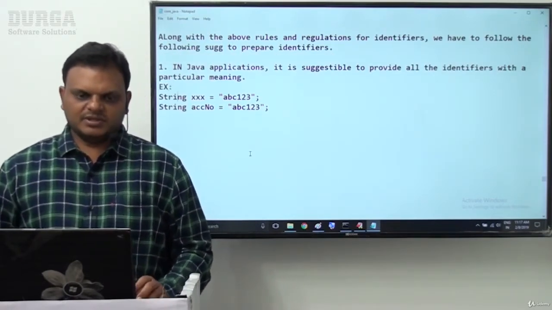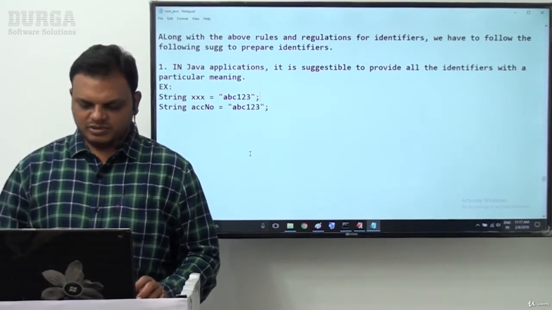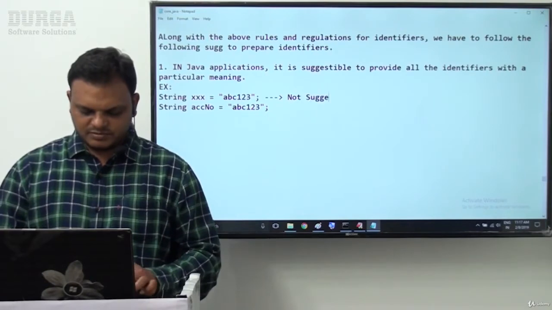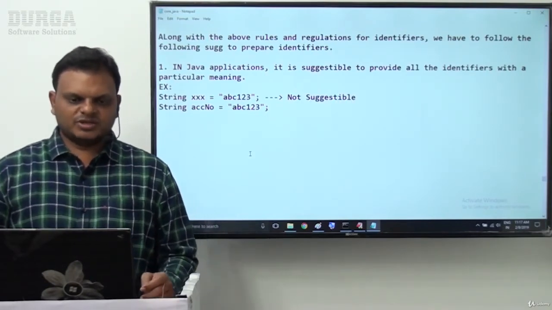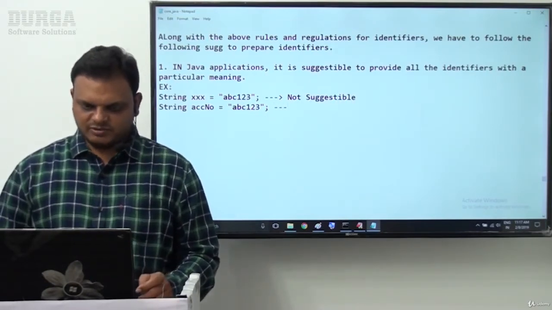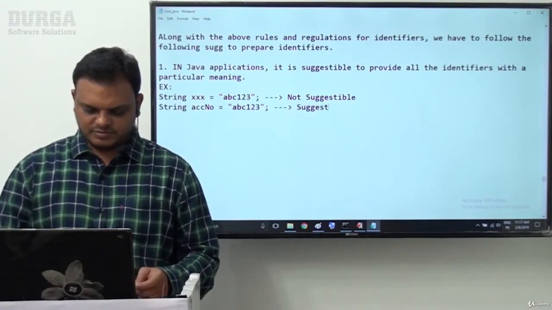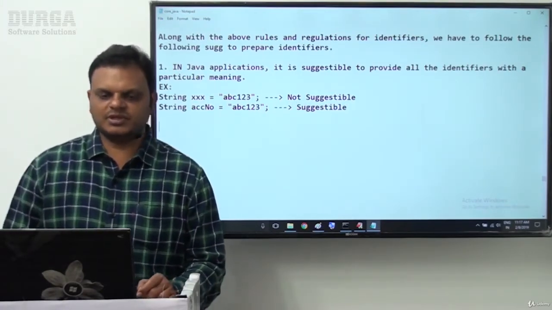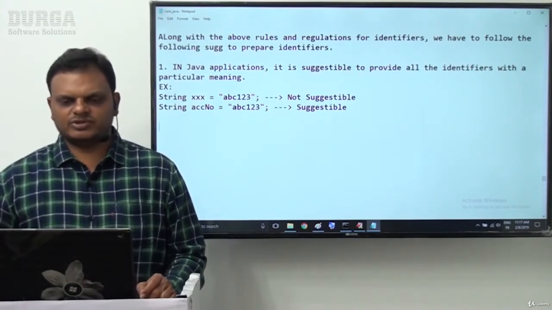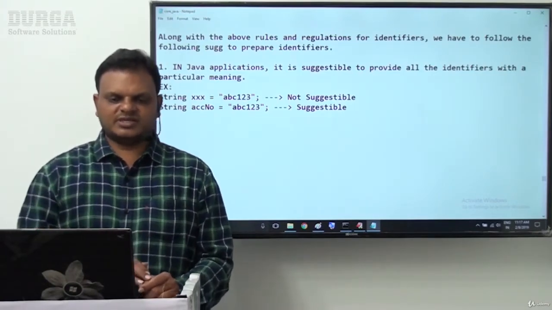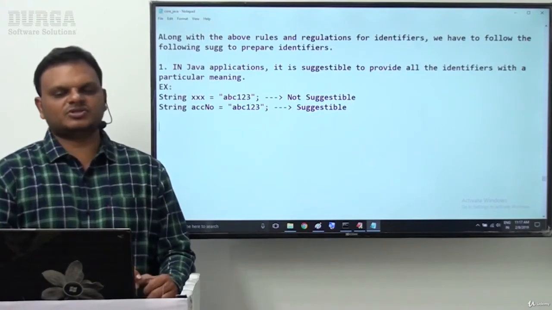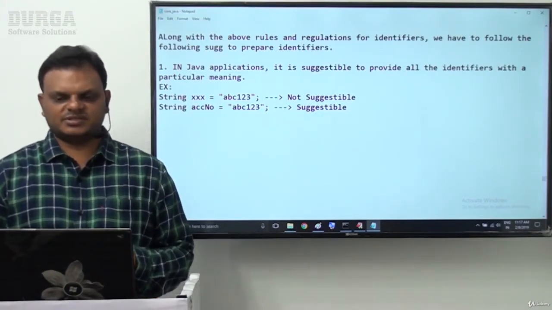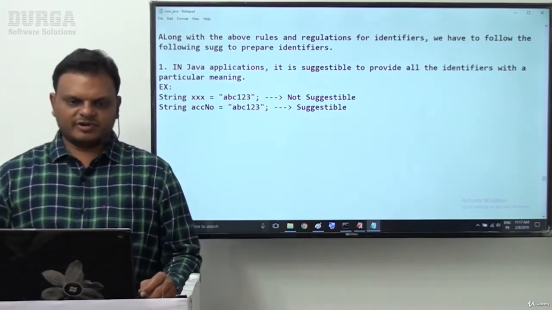Examples: String xxx is equal to abc123 is not suggestible. String accno is equal to abc123 is suggestible. So the first one, xxx equal to abc123, is not suggestible, and accno equal to abc123 is suggestible. This is the point we have to understand.